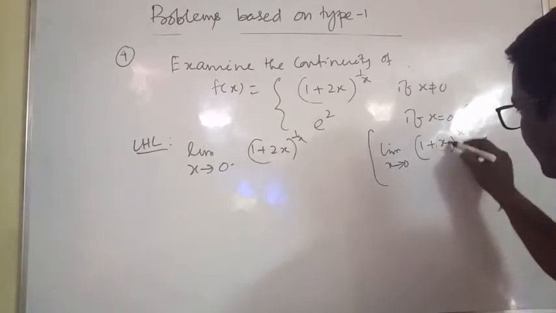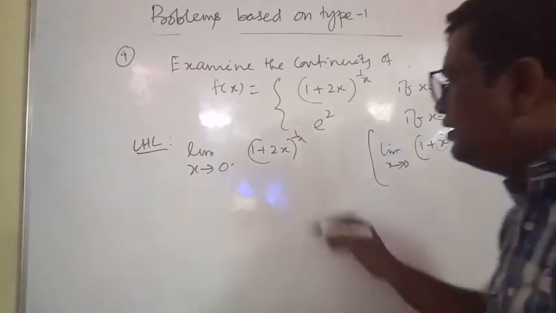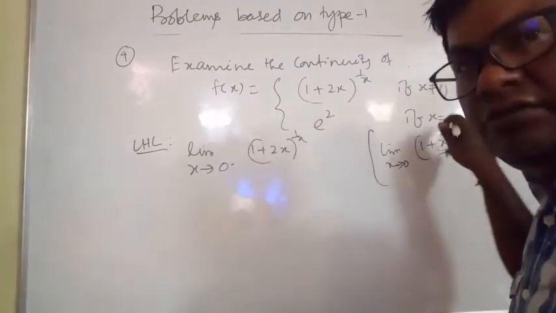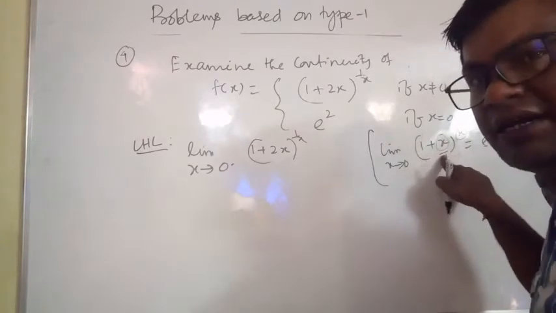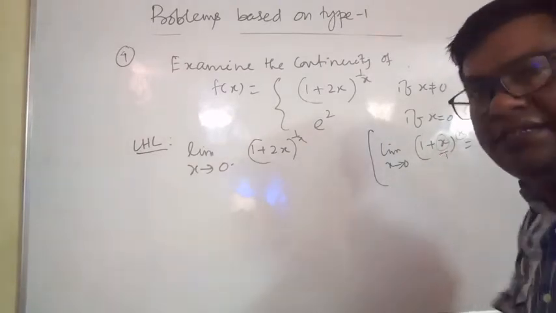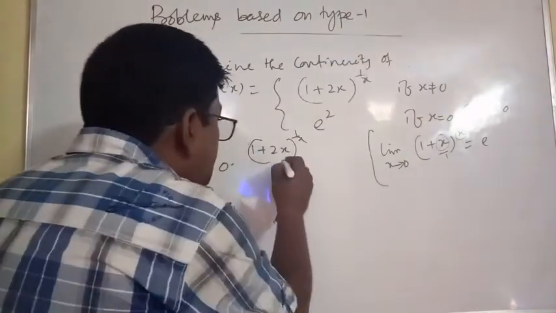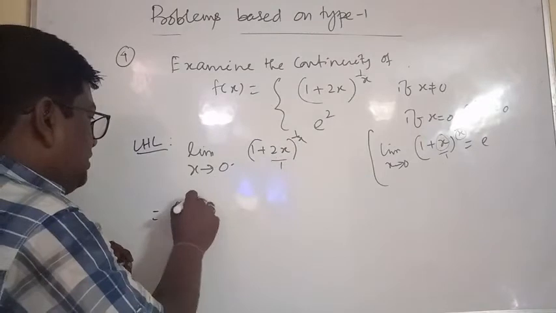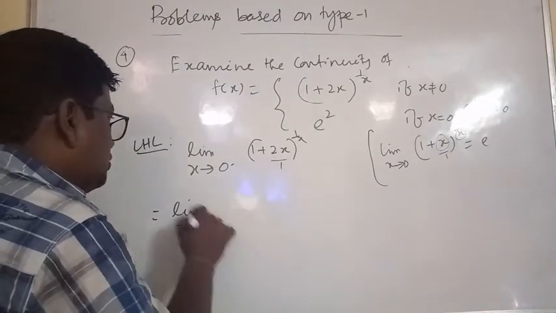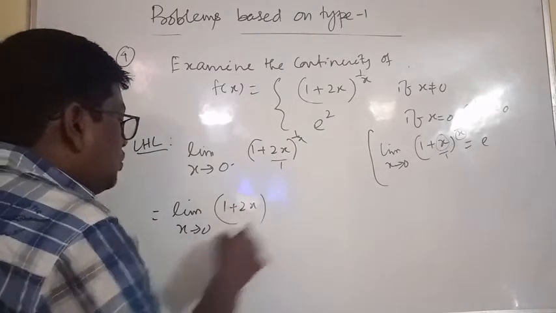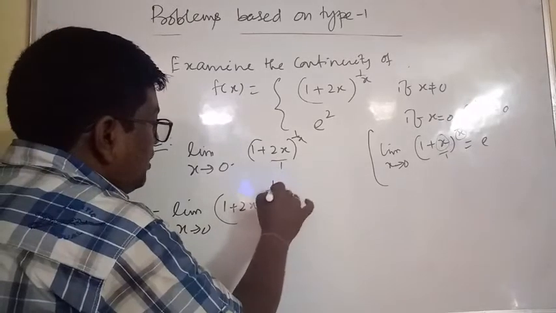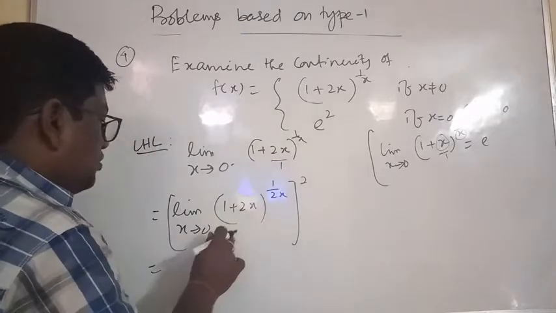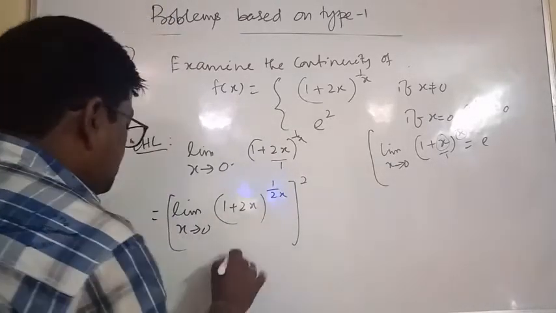Here this is 2x, and its power is 1 by x, the reciprocal. So we can write limit x tends to 0, 1 plus 2x whole to the power 1 by 2x whole to the power 2. This formula is equal to e, so this is equal to e square.